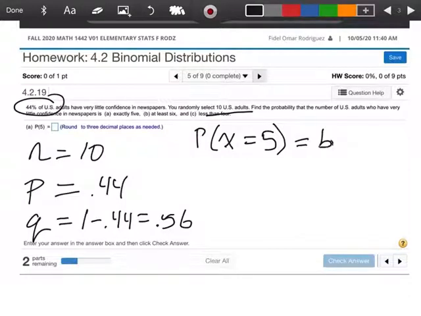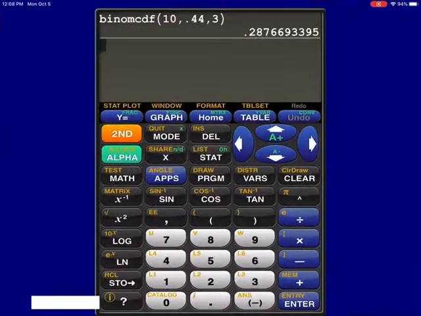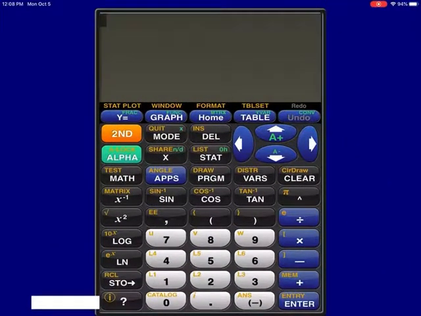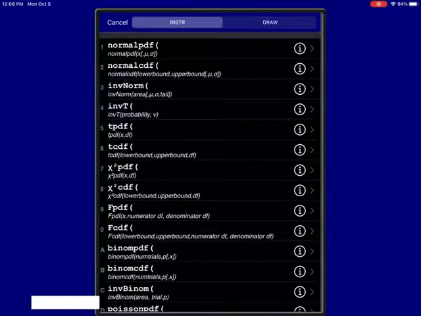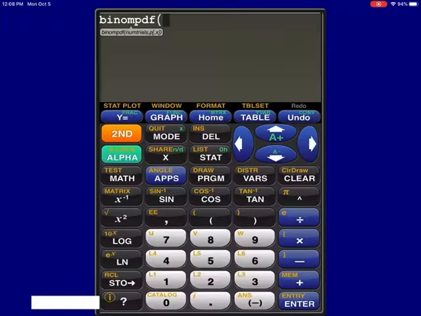Okay, so guys, I'm going to do this on my calculator app. And I'm going to use the binomial PDF. Okay, so let me get my calculator app going. Let me clear this out. So the first thing I'm going to do, I'm going to go second and the VARS button. And I'm going to go to part A where it says binomial PDF. And I want you to look what it says. It says the number of trials, comma, P, comma, X.